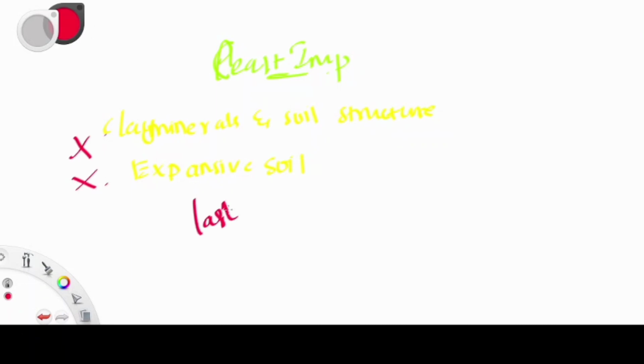Just study last. If you have completed all subjects, just go through these two parts. From clay structures, just study the difference of kaolinite, illite, montmorillonite mineral, and structure of clay minerals. You just study dispersed and flocculated structure, clay water relations. Objective questions can be asked from these. And expansive soils, just study the table of different free swell tests. That's all. Theoretical questions only you can expect from this chapter.